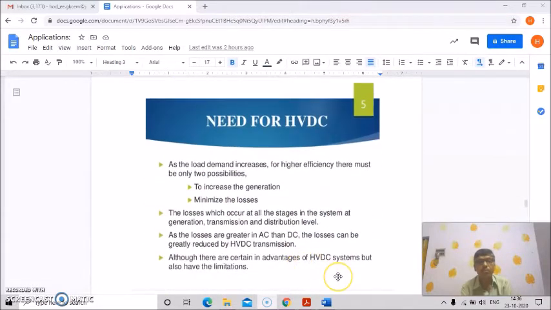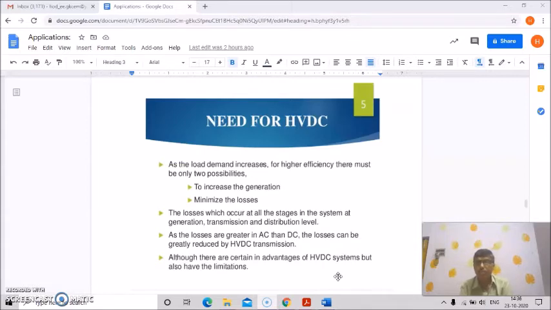Now the question is, why HVDC? What is the need for HVDC? As the load demand increases, for higher efficiency there are only two possibilities: to increase the generation, and to minimize the losses. As civilization goes on, the demand for energy is increasing day by day.